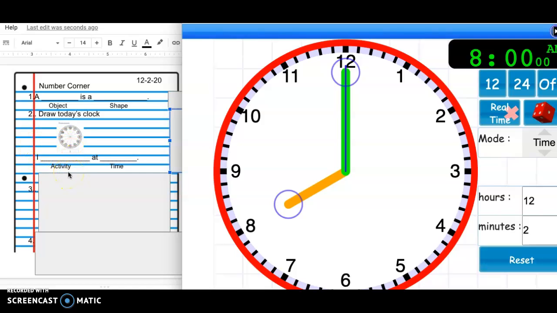Now some of you might do it a little after 8 o'clock, but typically many of you are waking up around 8 o'clock a.m. So your sentence will say, I wake up at 8 o'clock a.m., and you are going to draw the clock. So draw the clock and then I blank at 8 a.m. Press pause until you finish job number 2.